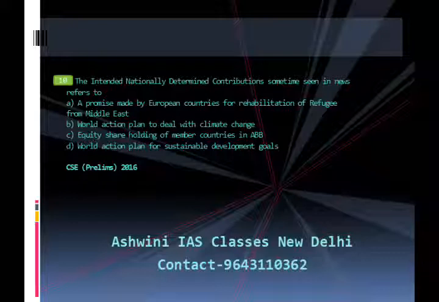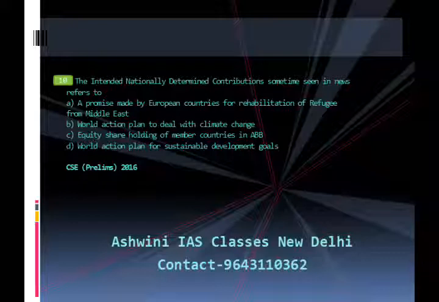The intended nationally determined contributions sometimes seen in news refers to A. A promise made by European countries for rehabilitation of refugees from Middle East. B. World Action Plan to deal with climate change. C. Equity shareholdings of member countries in ADB. This question has appeared in Civil Services Prelims Examination 2016.